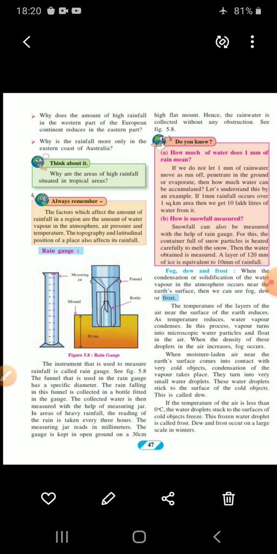Dew and frost occur on a large scale in winters. Understood? So these are the features which we can witness during the winter season. Understood? So fog, dew and frost.